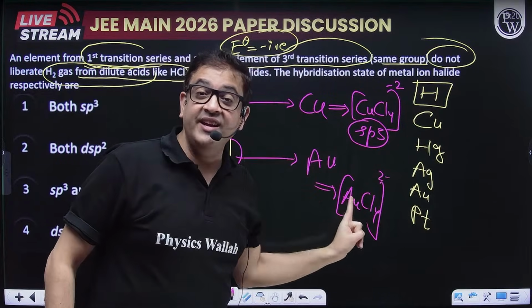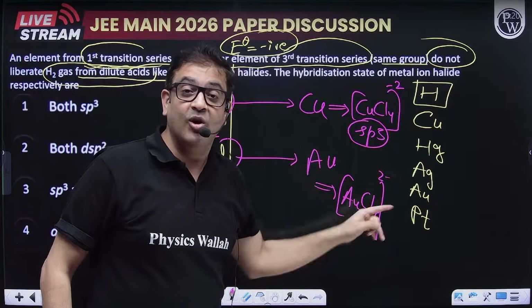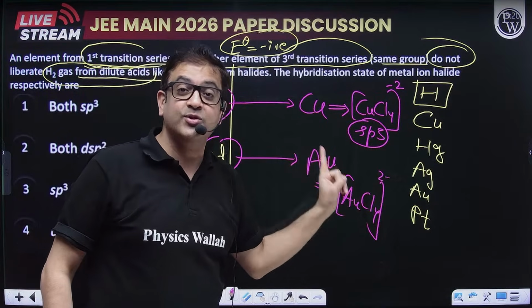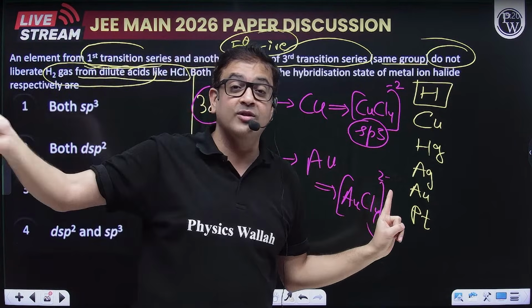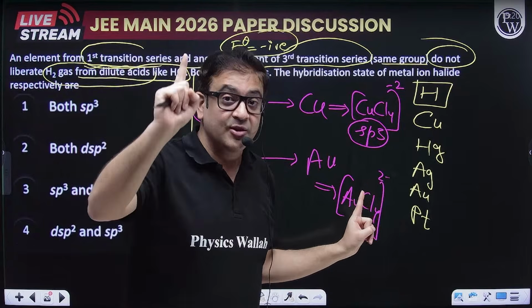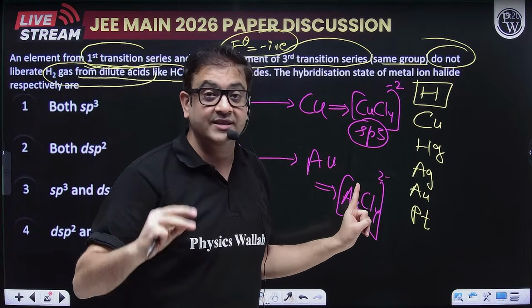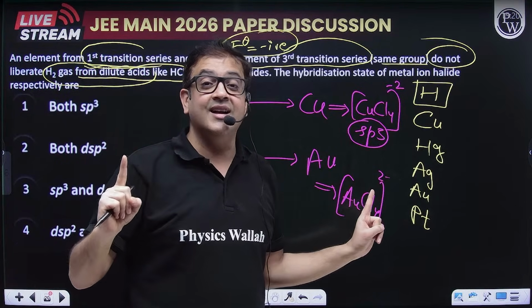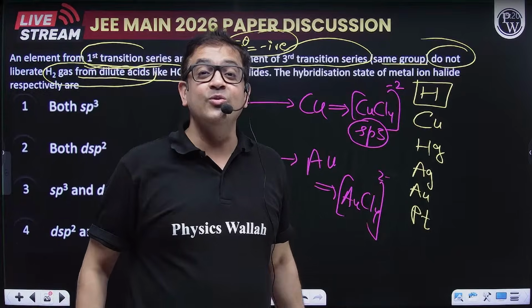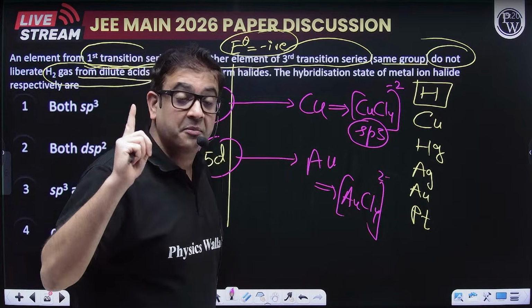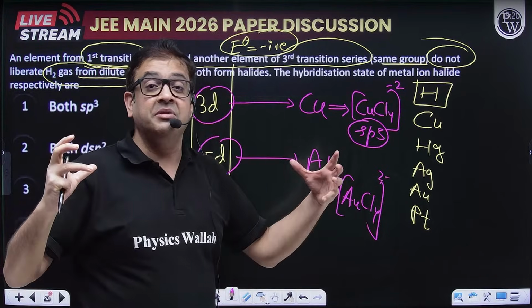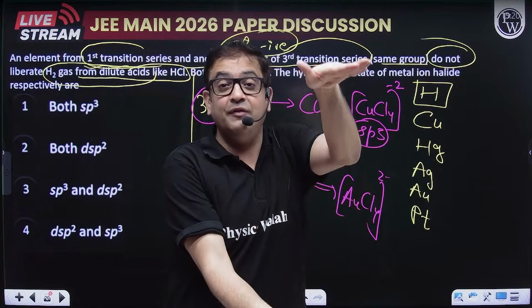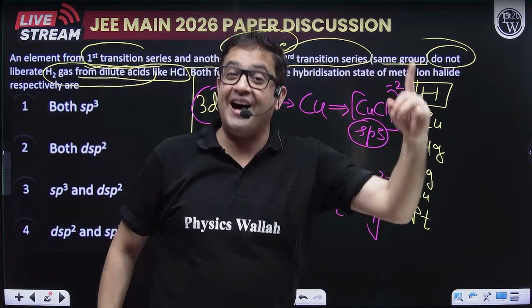So heavy metals of the d block down the group are supposed to form them. In yesterday's question paper also they asked about platinum, which is a heavy metal placed down the group in the d block. So heavy metals form dsp2 hybridized central atoms, because in their case the crystal field stabilization is much higher.